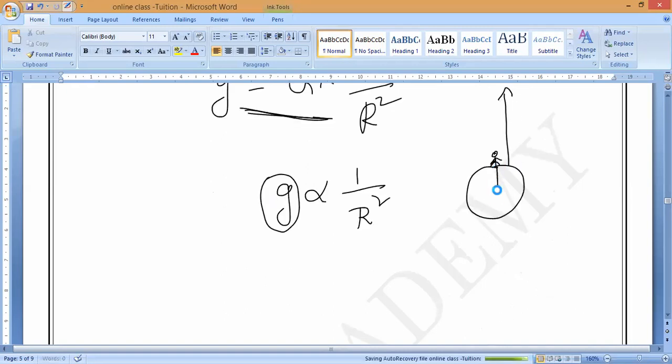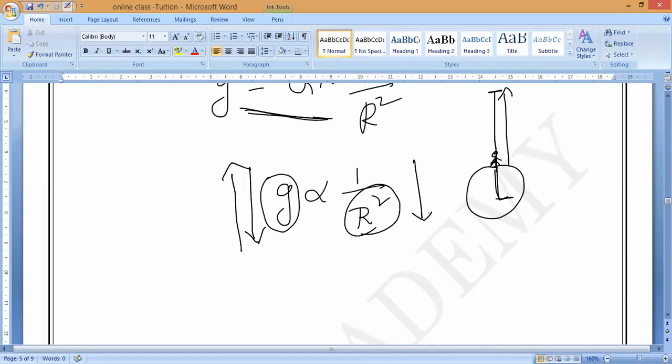Yes or no? R means the distance between the center and the body. If R increases, the G value decreases. If we come down, R decreases and the G value increases. Do you understand? So here are two cases.